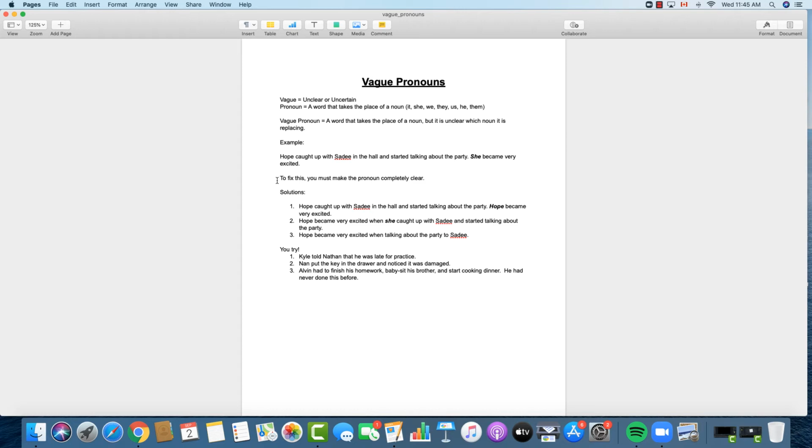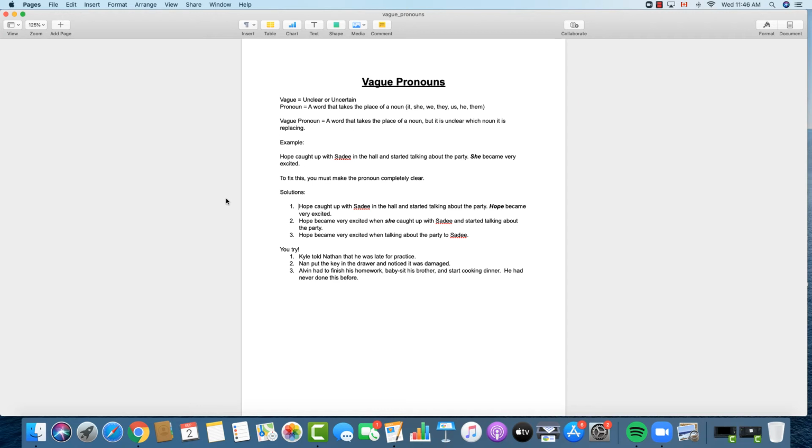So, now that we've identified how this is an error, we have to fix this error. So I'm going to give you 3 different ways you could fix this, and they all involve changing the sentence slightly to make it clear who she is in this case. So first solution, number 1, Hope caught up with Sadie in the hall and started talking about the party. Hope became very excited. Well, now it's crystal clear. The person who became very excited is Hope. We're not just saying she because that could be either of them.